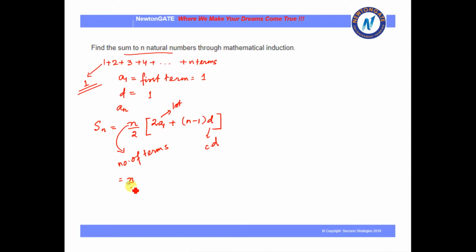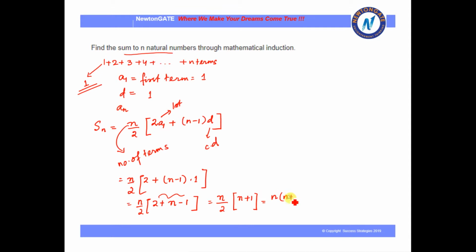So n by 2, A1 is 1, so 2, plus n minus 1, again d is 1. On simplifying we get 2 plus n minus 1. So n by 2, and on simplifying the bracket we get n plus 1. So the formula we are arriving at is n into n plus 1 by 2. So this is the sum of n natural numbers.